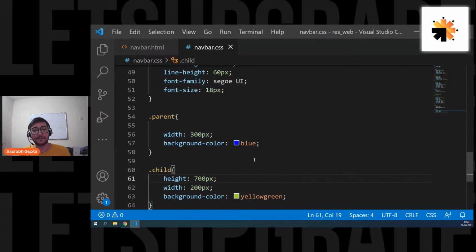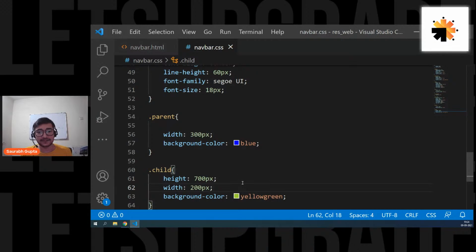Is that clear? Why are we not using Sass instead of CSS? Karan, because we are learning CSS, buddy, right? We are learning CSS. That's why we are not using Sass, because to go for Sass, first you should know CSS. We never go for Sass before learning CSS, right? Is that clear, everyone? Guys, are we clear with this now?